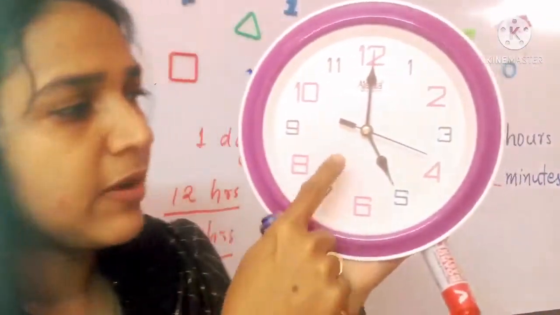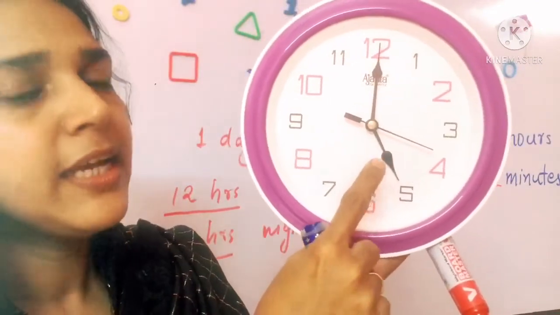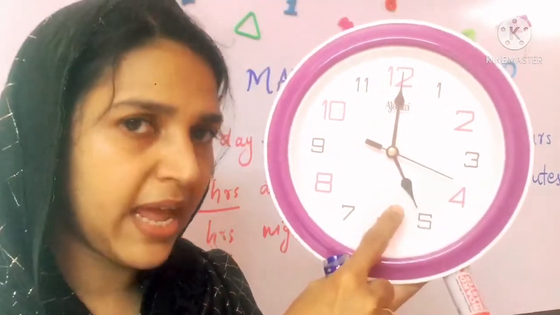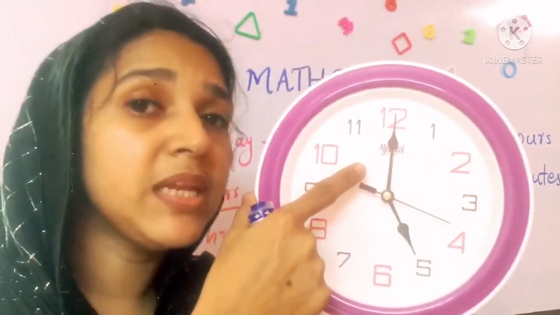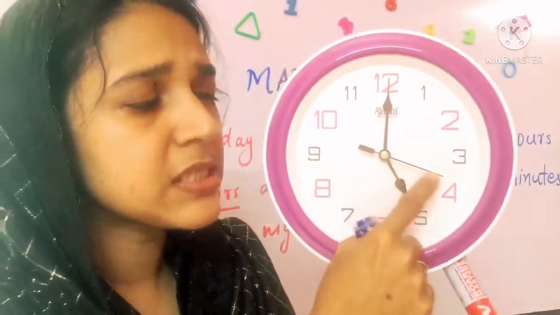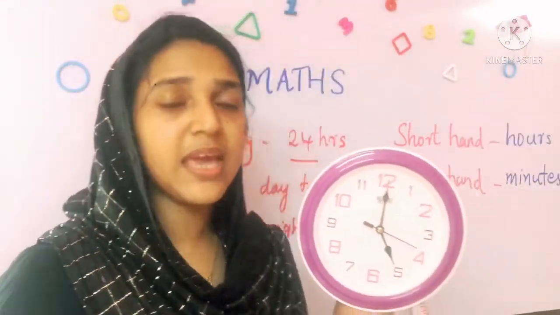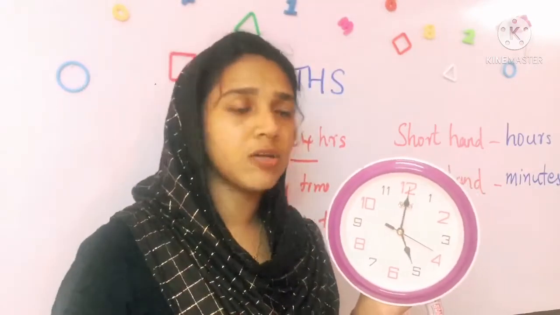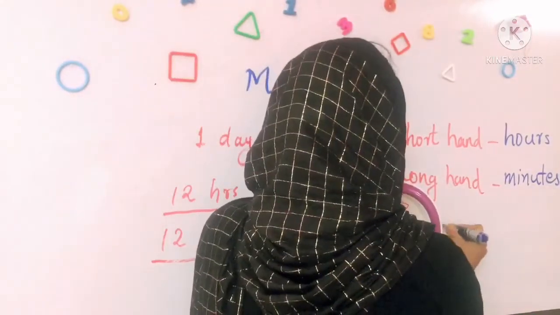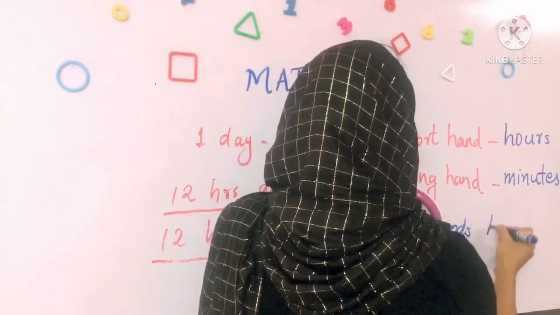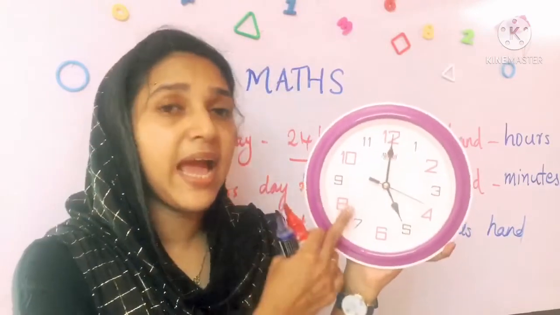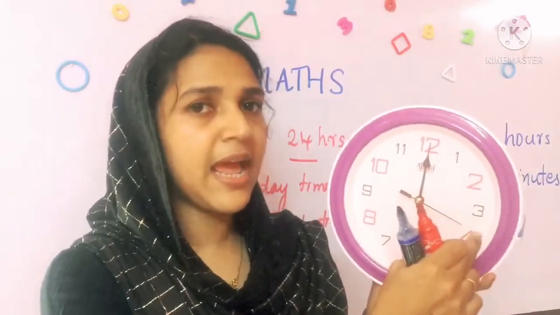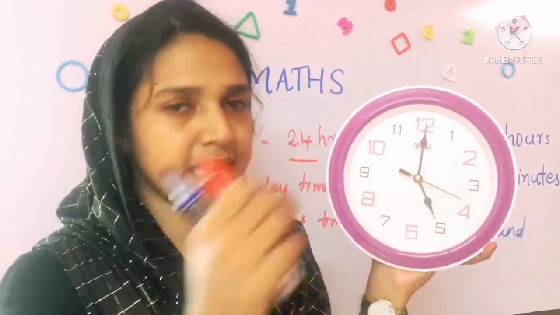So, listen carefully. This is the short hand. It is also known as the hour hand. This is the long hand. It is also known as the minute hand. And what about this thin hand? It shows the seconds on a clock. So, it is known as the seconds hand. So, these are the three hands on a clock: hour hand, minute hand and second hand.